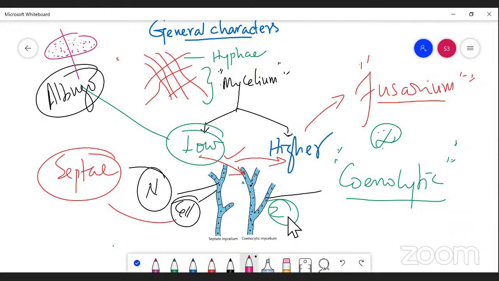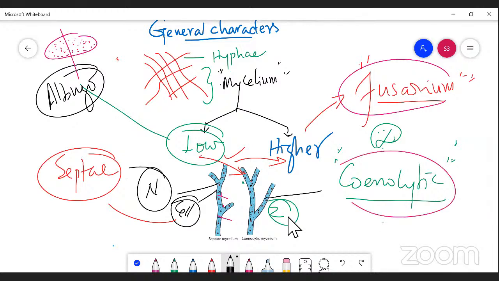I'm focusing on coenocytic, right? Whereas in a Fusarium fungus, when you take a cross section of the plant, you can see a number of cell walls, a number of cells in the mycelial part, in which each cell possesses a nucleus. So that is the difference between septate mycelium and coenocytic condition. Instead of coenocytic condition, I can say aseptate. A means absence. Septate means presence of a cell wall in between the nuclei.